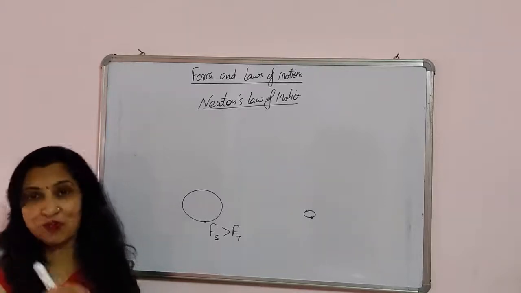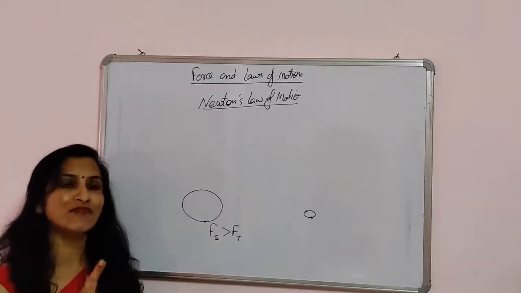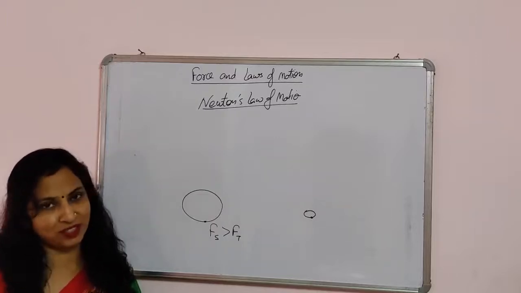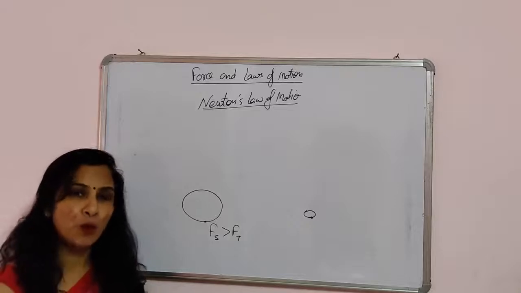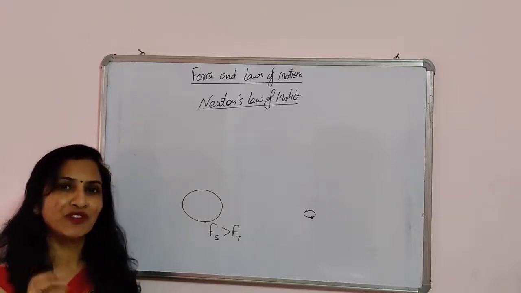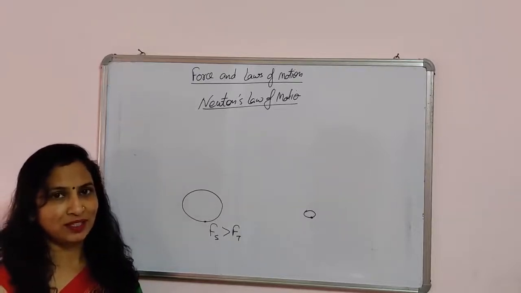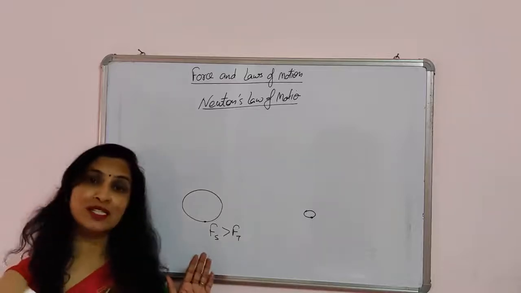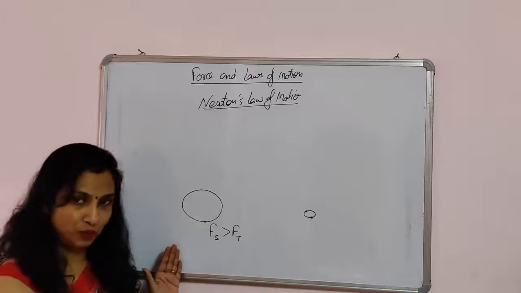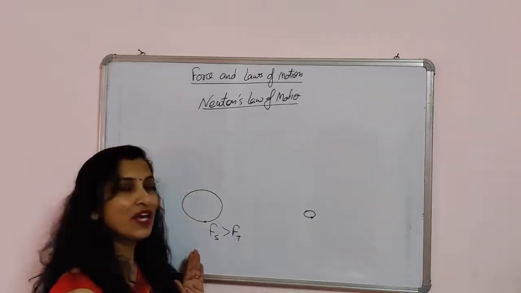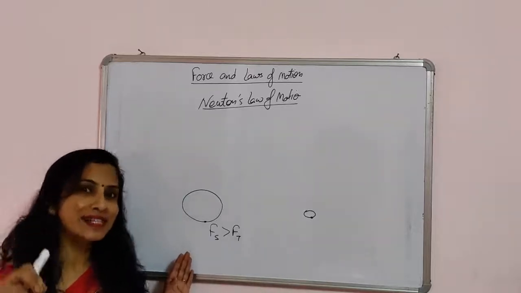This property of a body opposes the change of the state of rest or uniform motion. Due to this tendency that it wants to stay at rest, we have to apply more force. In this case, we apply less force because it has less tendency.